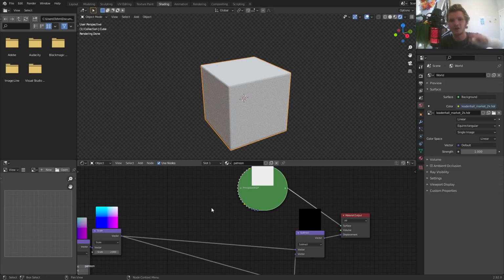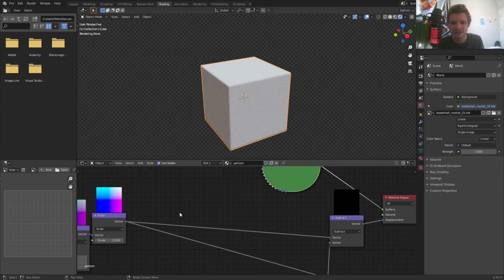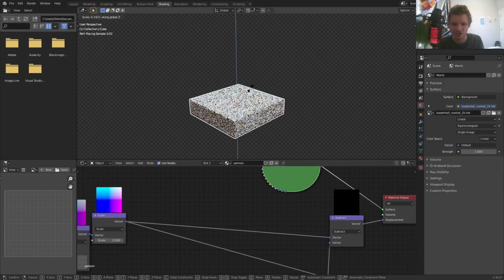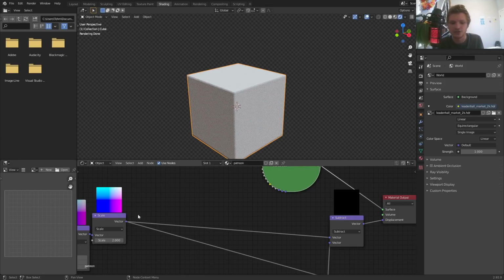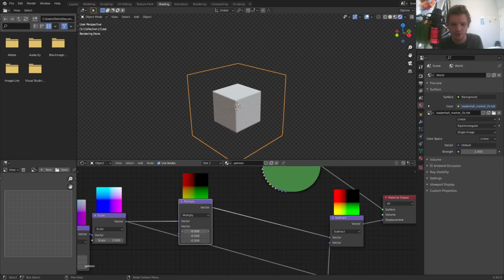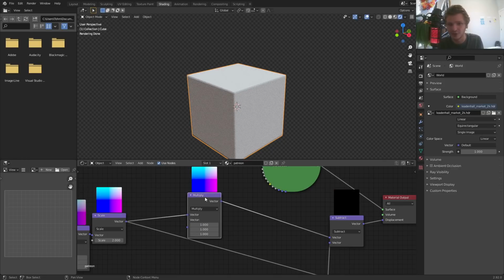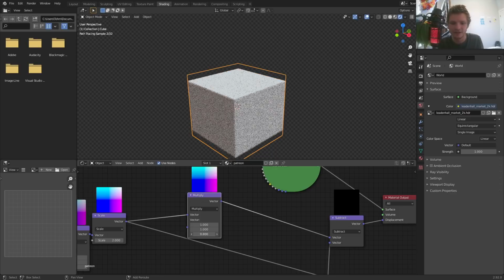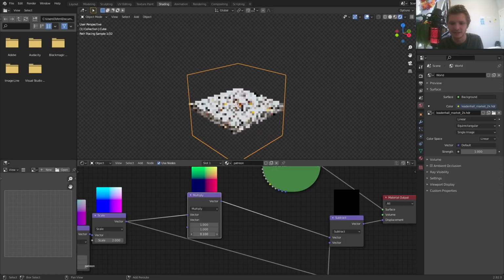Long story short, all our work is going to be done here, so let's actually start doing some of that work. First of all, I want to flatten the cube and corrugate it, add some sine waves. To flatten it, all we need to do is, if I was modeling this, I'd take it on the z-axis and shrink it like this, right? So let's do the same thing with nodes. I'm going to take this, I'm going to multiply it by 1, 1, 1. In other words, don't do anything to x, y, z, just multiply it by 1. I'm then going to take the z-coordinate and just shrink it. And you can see effectively it does the same thing.